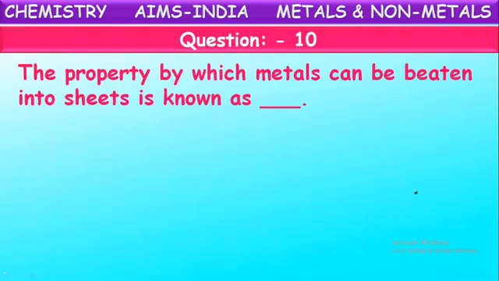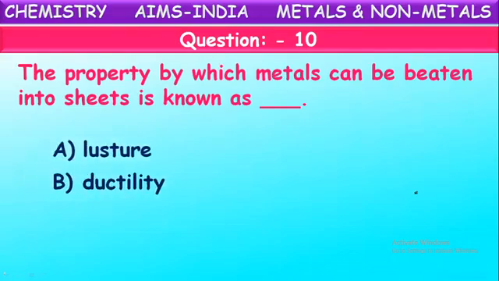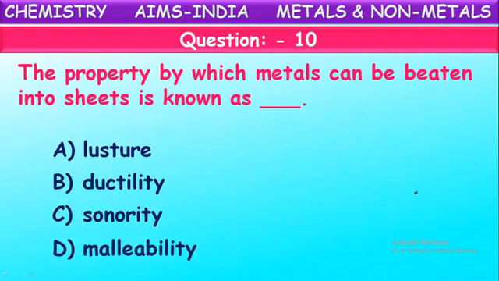What is that property called? Is it called lustrous or ductile or sonorous or sonority or malleability? What is that property called? Yes, the property by which metals can be beaten into thin sheets is called malleability. Because of malleability only, metals can be beaten into thin sheets.